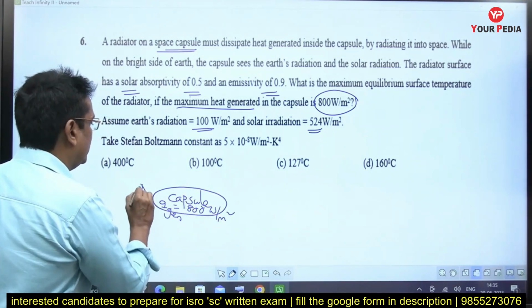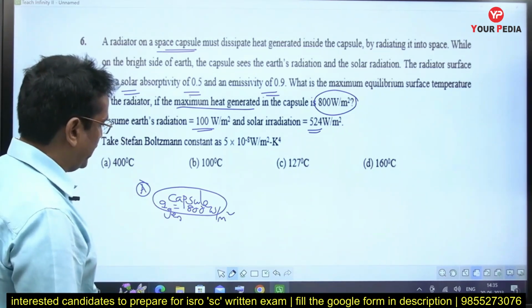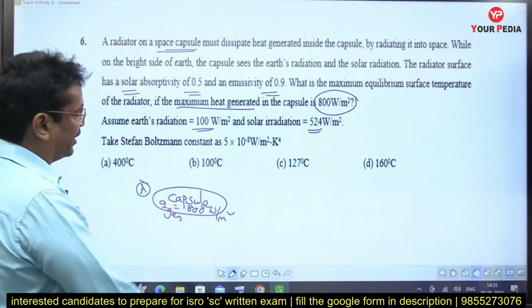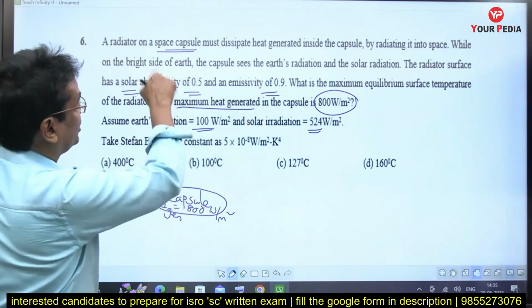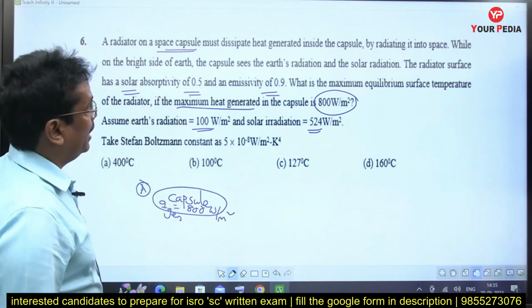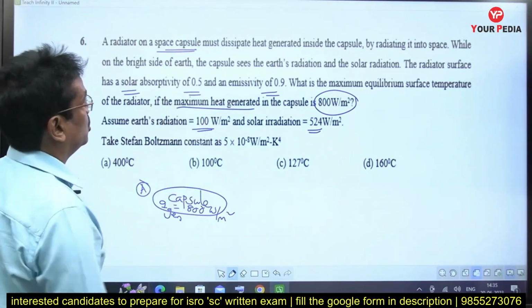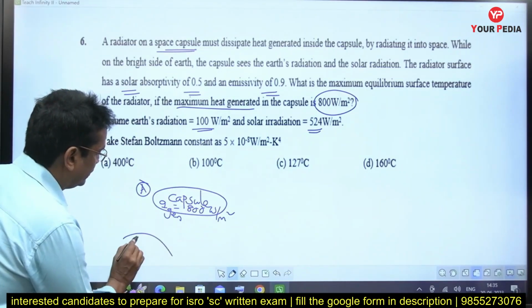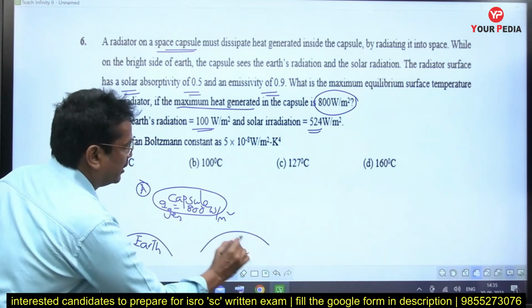If A is the area of the capsule, 800 watt per meter square, it is generated per surface area. The heat is being generated inside the capsule. And also the capsule is seeing the bright side of the earth, so the capsule sees earth radiation and solar radiation. This is the earth. This is the earth radiation it is seeing. Apart from that, it is also seeing the solar radiation.